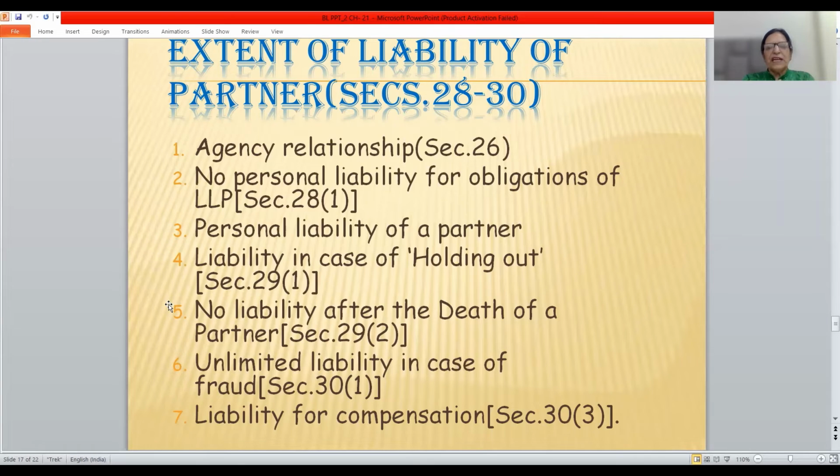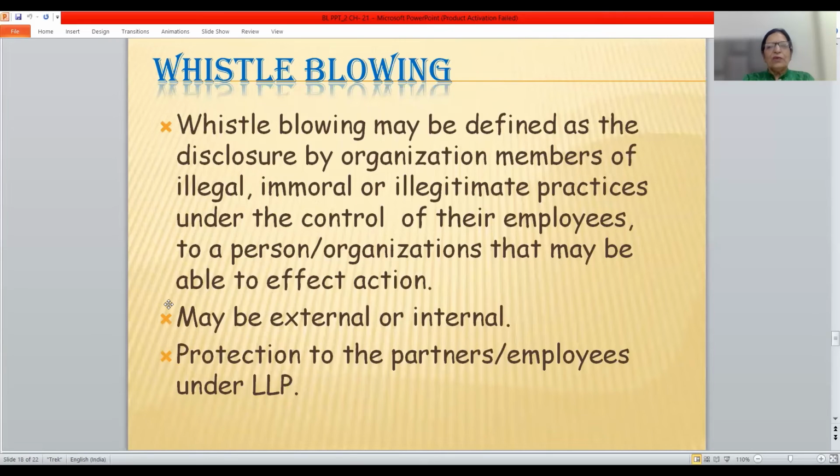Liability for compensation. If any employee of the LLP or partner of the LLP has caused loss to a third person, then that partner or employee shall be liable to compensate the other person for the loss. So these are the various provisions relating to the extent of liability of partners which have been provided under Sections 28 to 30 of the LLP Act, 2008. Now, two headings are left out. One is whistleblowing and the second one is contribution.